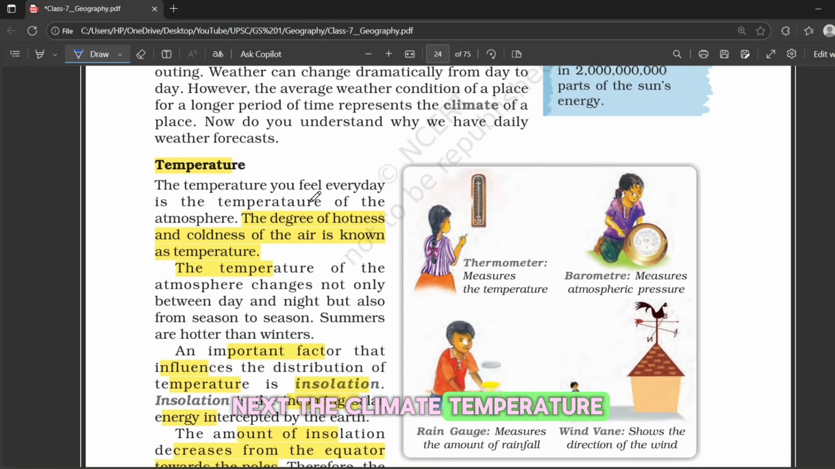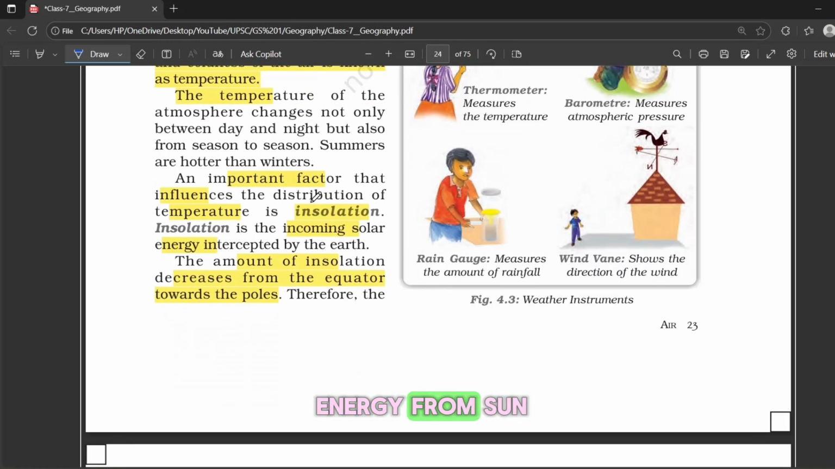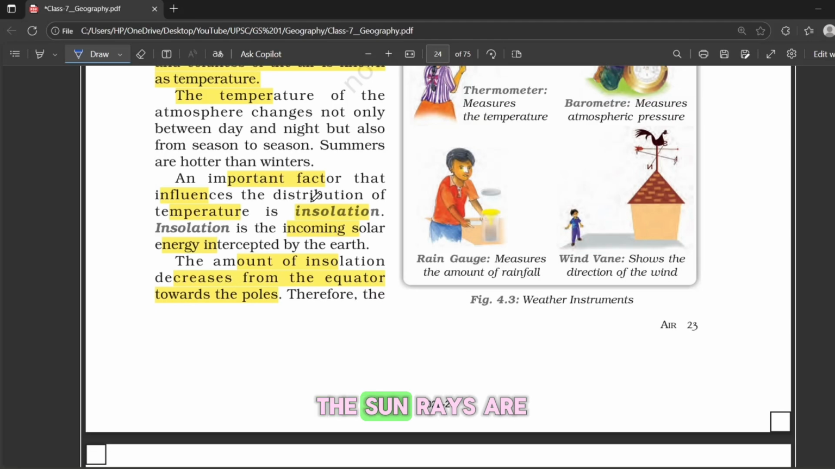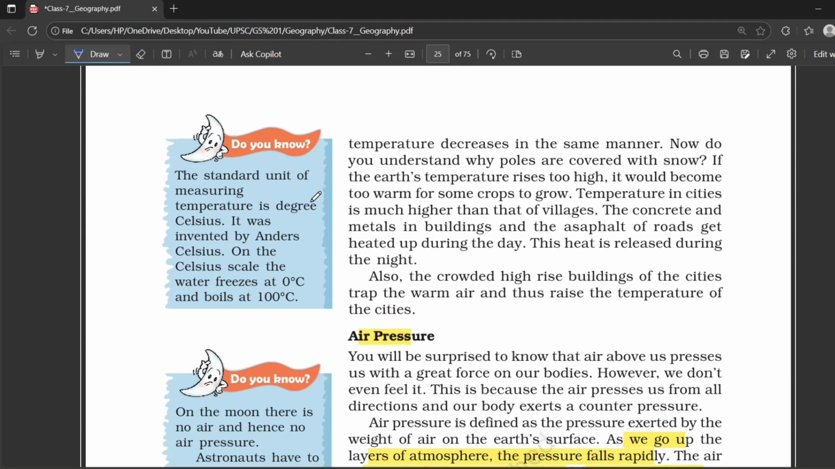Next, temperature, by the way, is simply the degree of hotness or coldness of the air. And when we talk about insolation, we mean the incoming energy from the sun. You should know that insolation decreases from the equator towards the poles because the sun's rays are more direct at the equator and spread out more at higher latitudes.